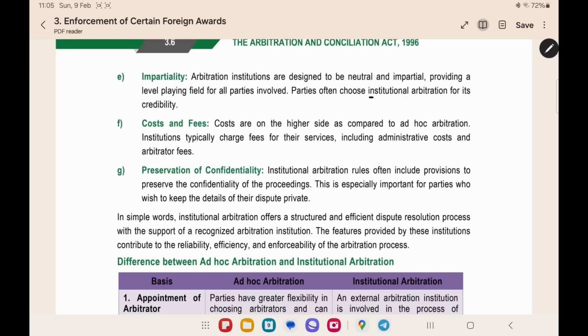Now, they will choose institutional arbitration for the credibility. They will be impartial. They will guide the person who does not know the procedure, so that there will be no advantage for the person who already knows the procedure. This they will ensure in the arbitral institution.